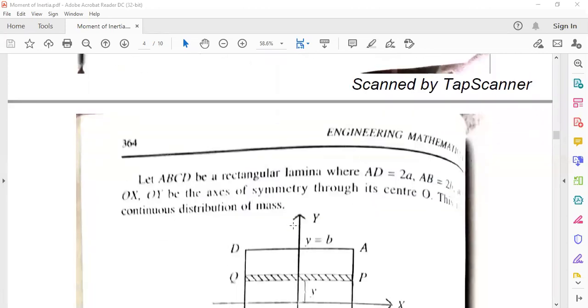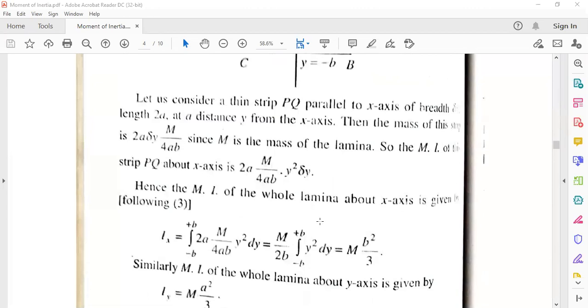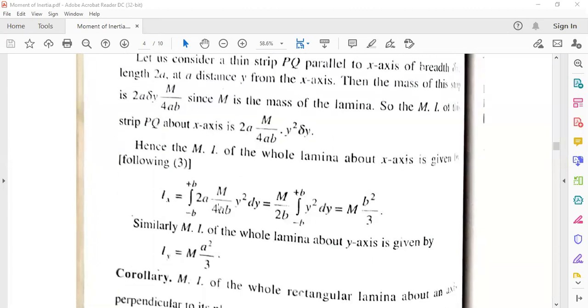Here both x and y axes are axes of symmetry, so we have to find the moment of inertia about x axis and about y axis. They have asked us to find the moment of inertia about the axis of symmetry, and since both axes are axes of symmetry, we find Ix and Iy.